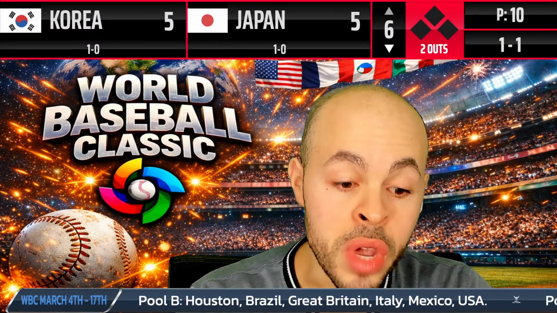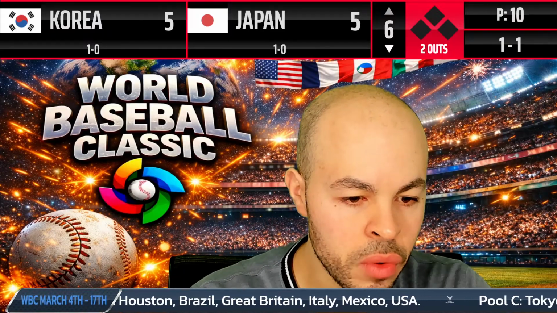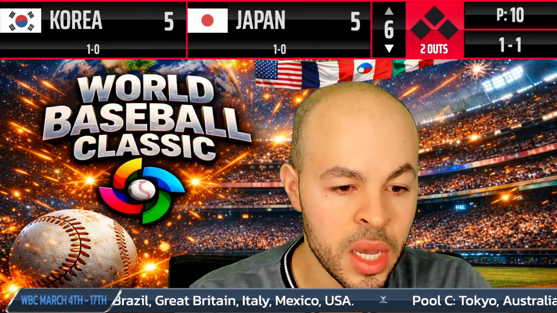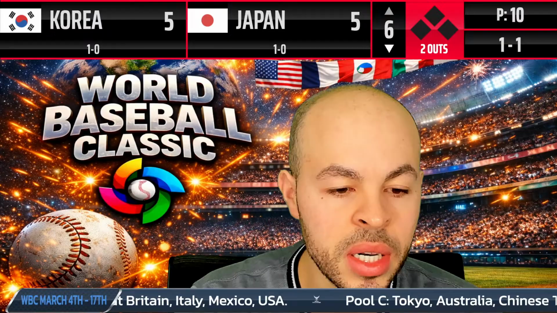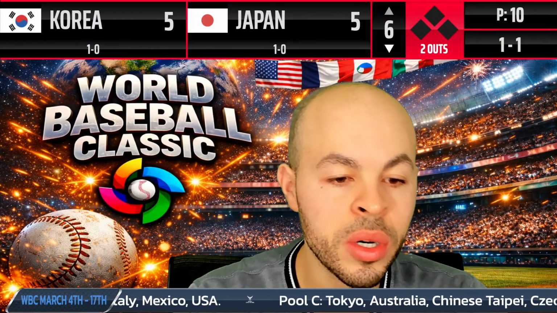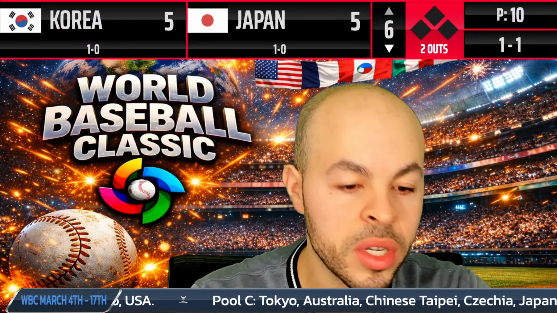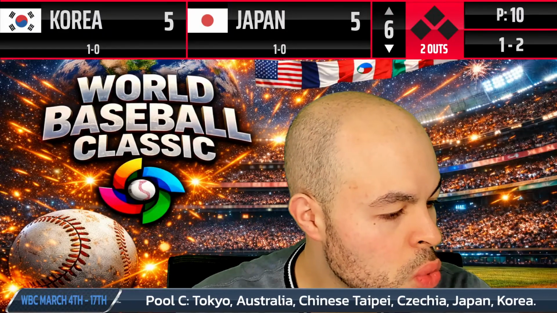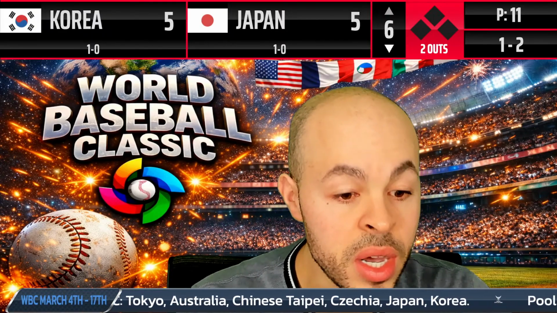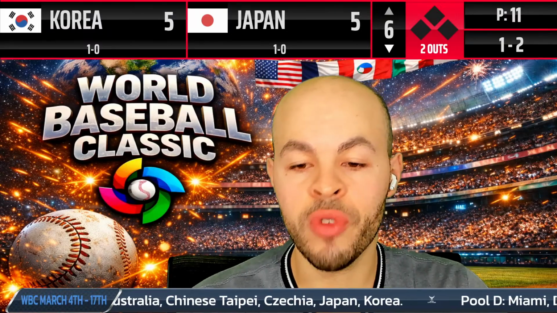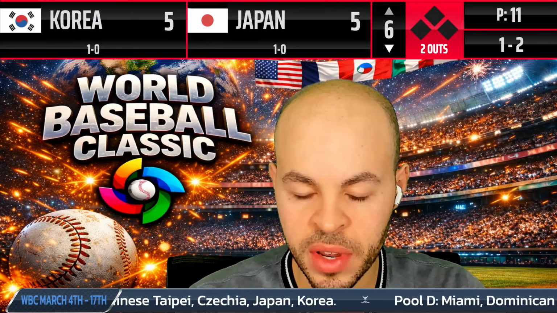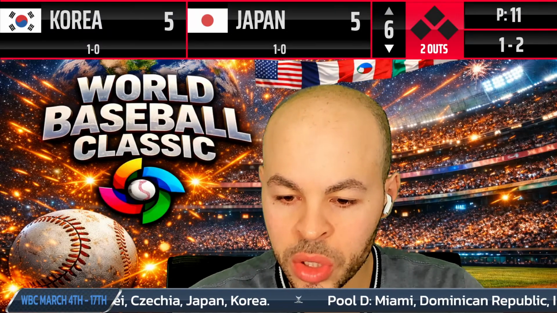Now, Korea responds. Yusung Kim homers. Here's the ball. It's fouled away. 2 strikes. The young Kim hits a 2-run home run to get this game even. So what a game it's been so far.